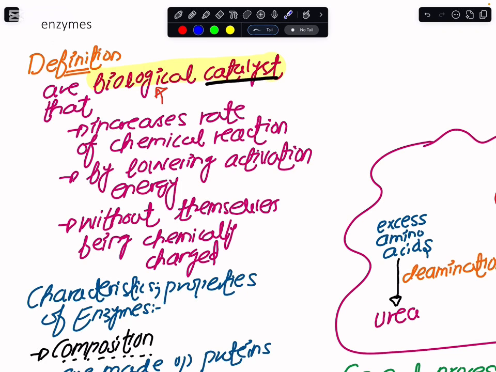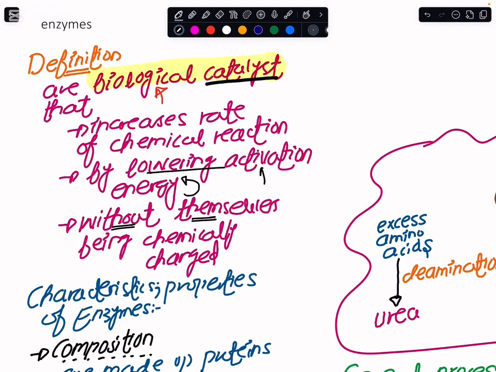Now there comes another thing: how do these enzymes increase the rate of the chemical reaction? Simply by lowering the activation energy, and I will tell you in a while what we mean by activation energy. And these enzymes have another property: whenever they catalyze some chemical reaction, they themselves remain unchanged, like any of the chemical reactions or any of the reactants they work upon. So at the end of that chemical reaction, we will get our enzymes intact.